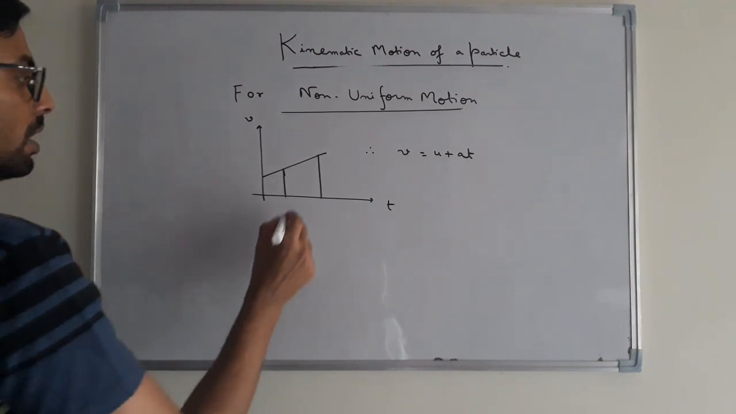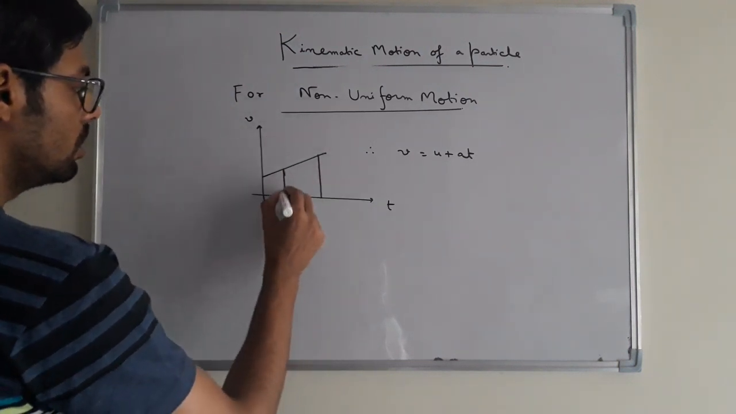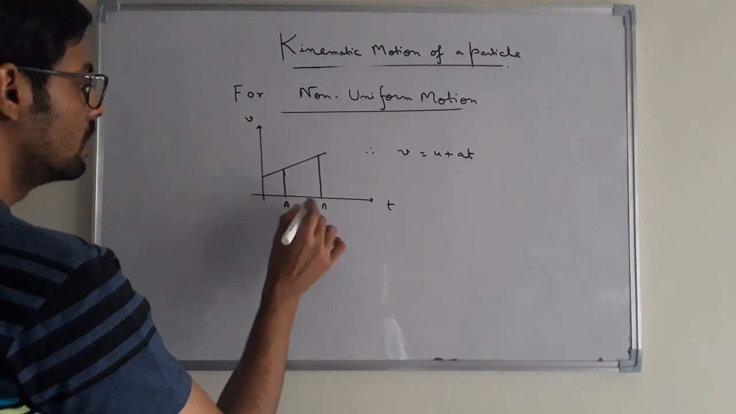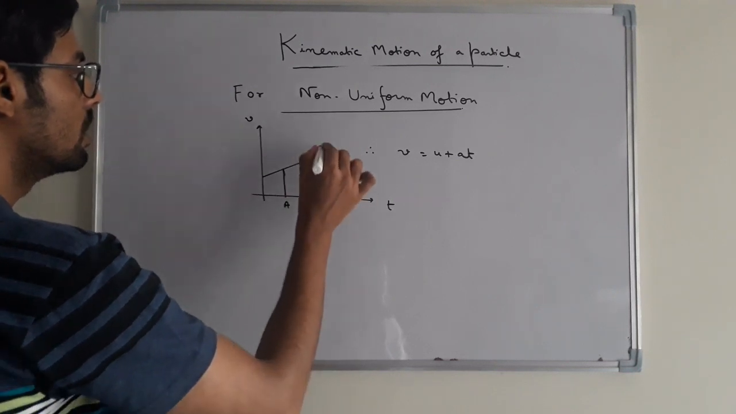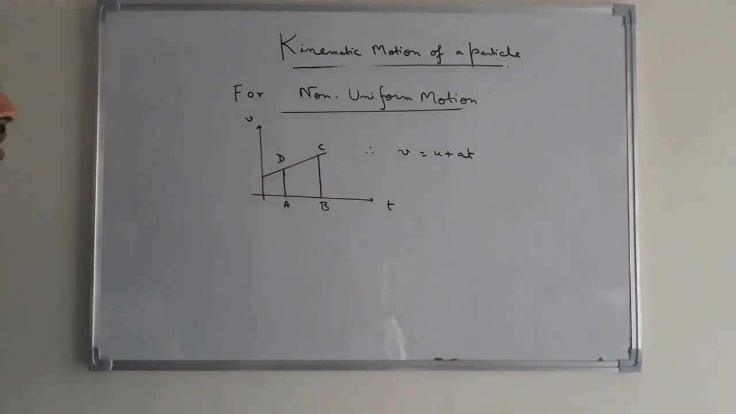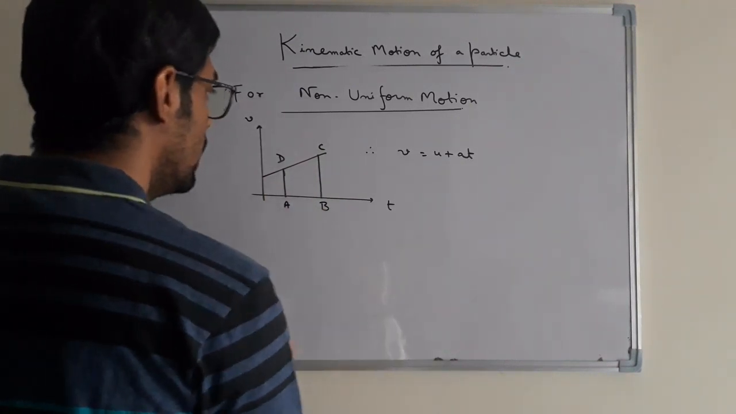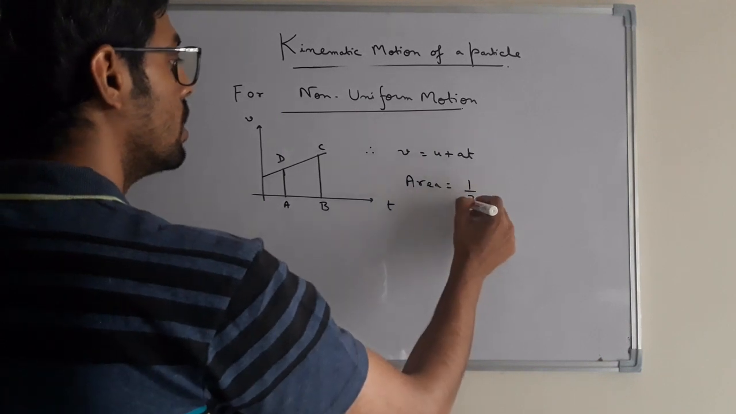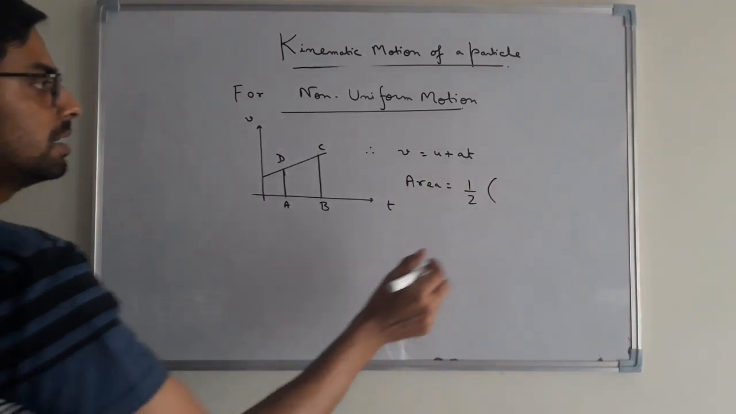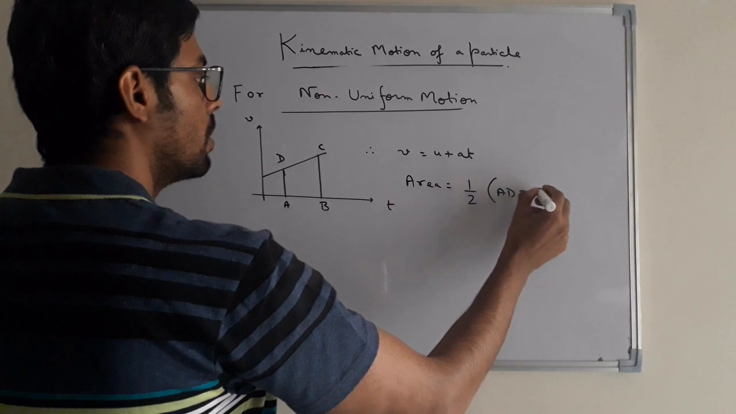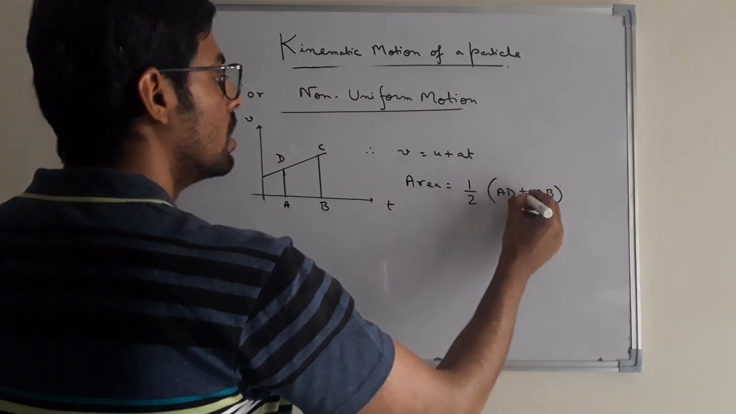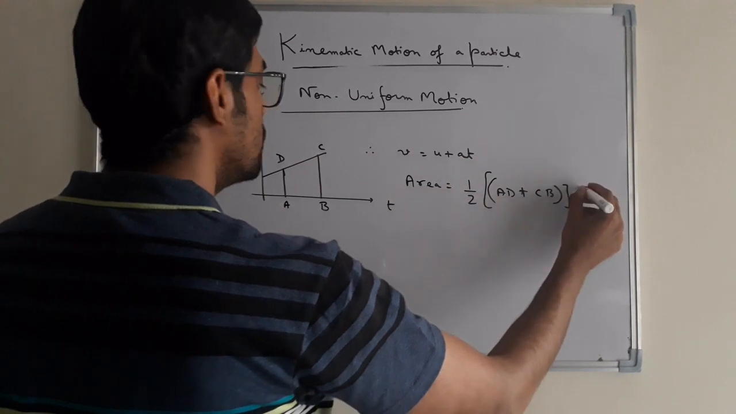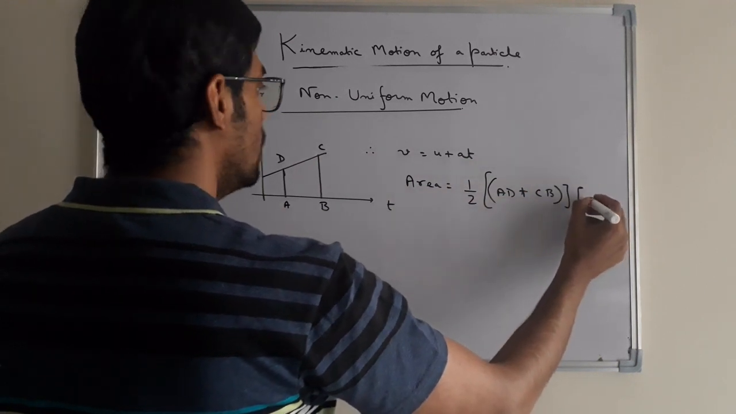Suppose we have this trapezium. We denote the trapezium corners as A, B, C, D. Therefore, what will be the area of this trapezium? The area of the trapezium equals half into the sum of the parallel sides AD plus CB into the distance between them, which is AB.